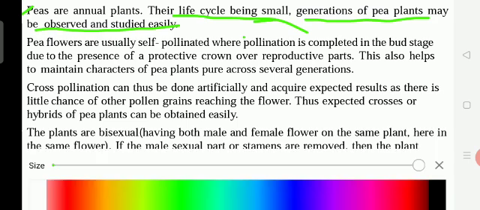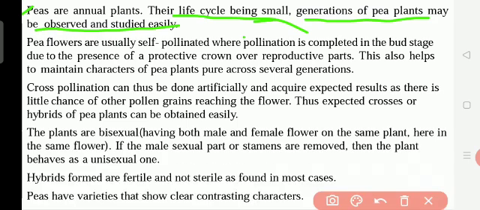Now we take the second one: pea flowers are usually self-pollinated. Self-pollinated means what? You know about pollination. Self-pollinated means the flower can reproduce without the help of bees or insects or other flowers.